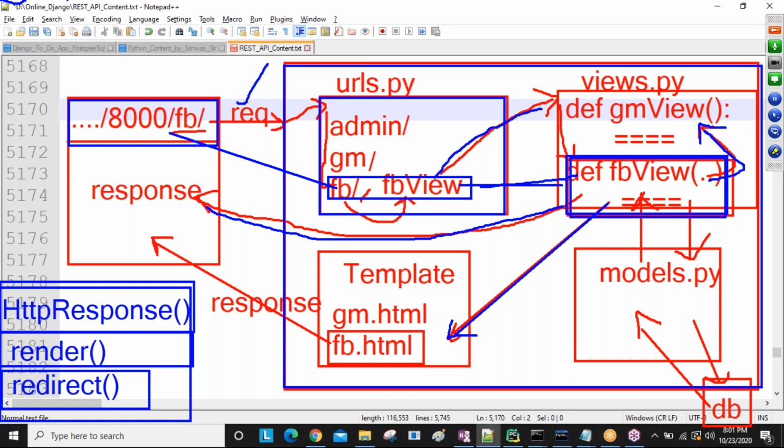So this is the MVT architecture flow, sir. The major files are URLs, views, templates, and models. Always, the browser sends a URL, the URL goes to views, views go to templates, and templates send the response to the browser. Or else views go directly to the browser. Or one view goes to another view, and then that view goes to a template or the browser. Different sections are there, guys.